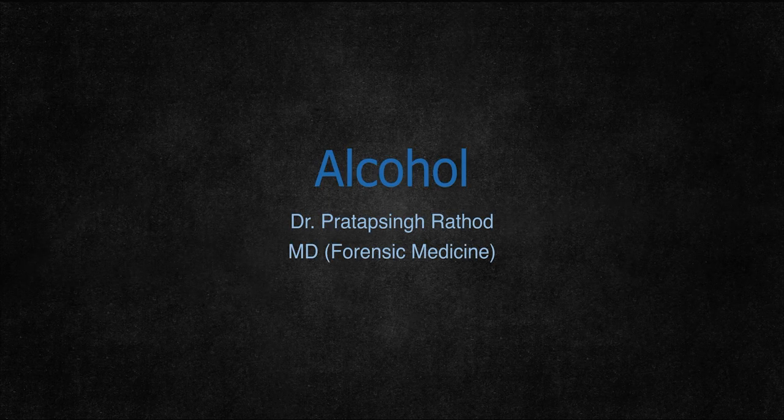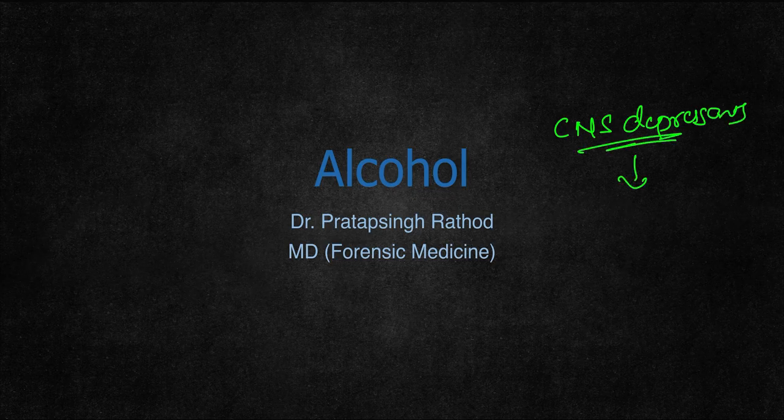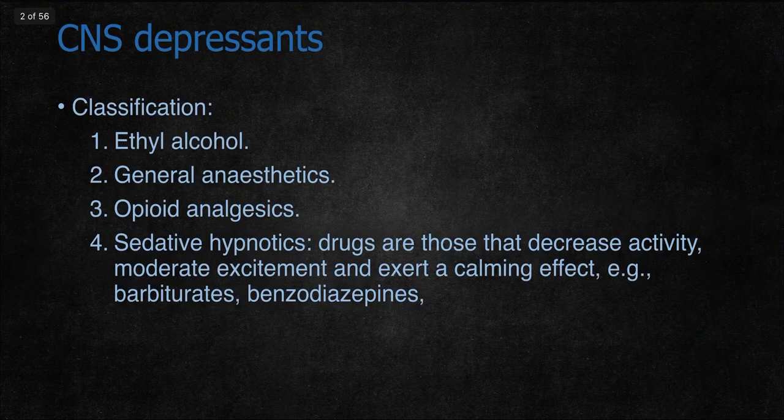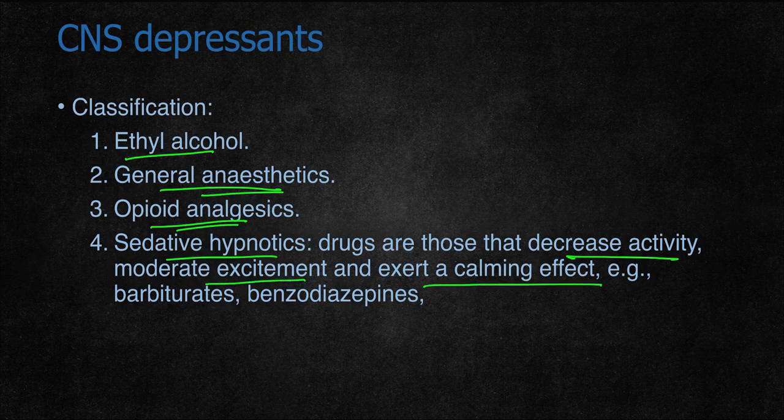In today's video, we will start with CNS depressants. CNS depressants are a group of agents which cause depression of the CNS. In that, we will mainly discuss alcohol. CNS depressants are classified into different compounds, mainly ethyl alcohol, general anesthetics, opioid analgesics, and sedative hypnotics, which include drugs that decrease activity, moderate excitement and exert a calming effect, like barbiturates, benzodiazepines and other compounds.